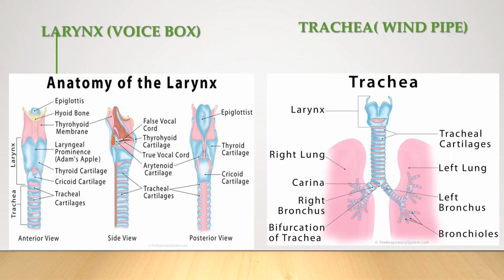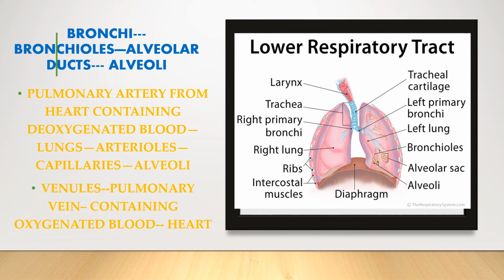Then the larynx continues to the trachea, which is also called the windpipe. It is an about 12 cm long tube which lies in front of the esophagus. The trachea is made up of C-shaped cartilaginous rings in its wall. The cartilage keeps the trachea from collapsing even when there is no air in it. On entering the chest cavity, the trachea divides into two smaller tubes called bronchi.